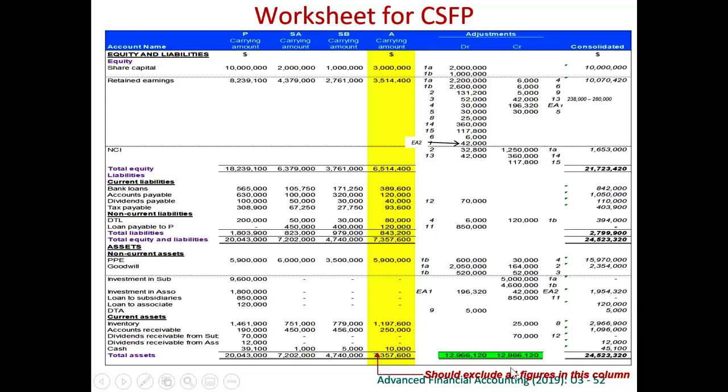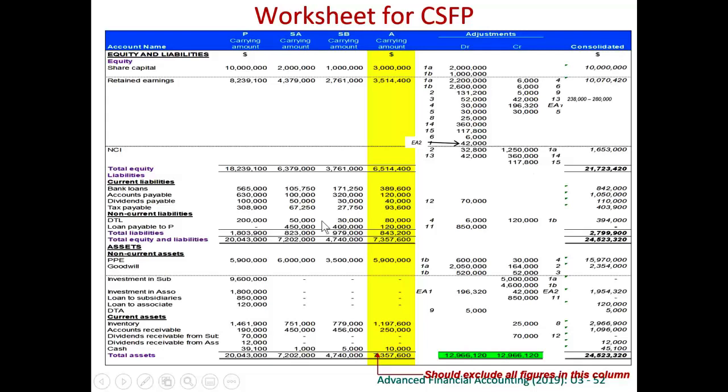So we input all the consolidation adjustments here, and therefore we have got the consolidated balance sheet. Something that we have to notice, the first thing is the consolidated share capital is always the same as the parent's share capital. Non-controlling interest should be inserted before we total for the total equity.